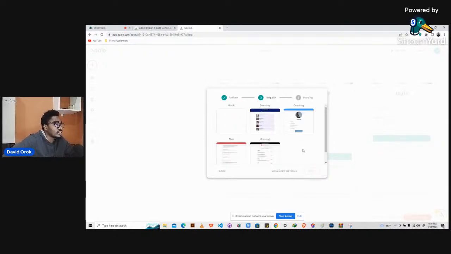Just like in the previous part when we were building a mobile application, it will ask us to choose a template. So this is the template section. You're supposed to choose either of these templates, but just like we've always done, we will not choose any template. We will say blank. But now there's something we need to do here, so don't skip it.